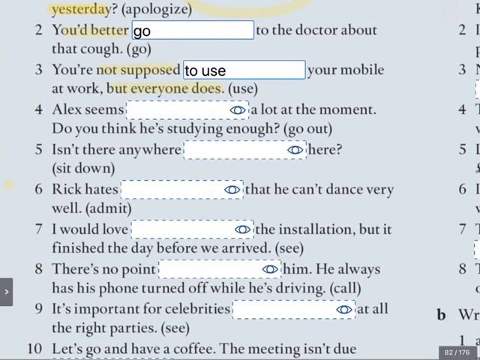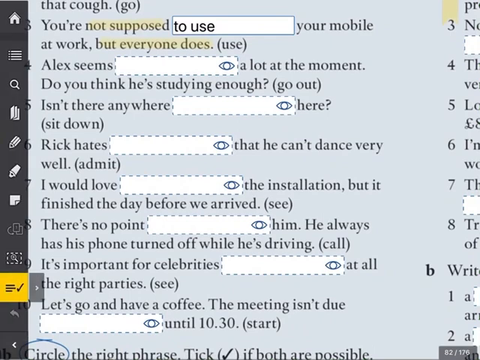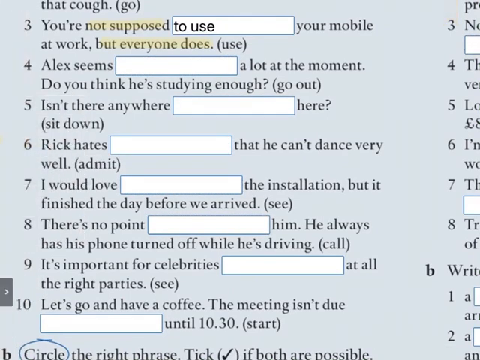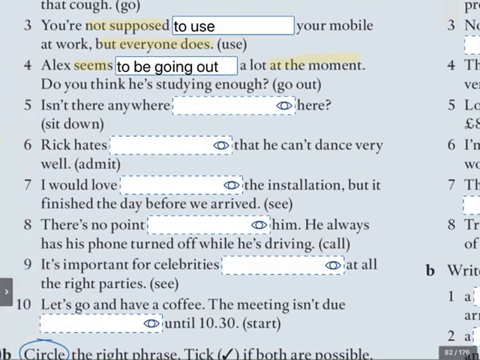Now, what about number 4? Alex seems a lot at the moment. Do you think he's studying enough? Well, we've got my verb seem, which again is followed by, you tell me. And we've got at the moment, so this implies like a temporary situation where we would usually use a continuous. Shall we check the correct answer? So he seems to be going out a lot at the moment.